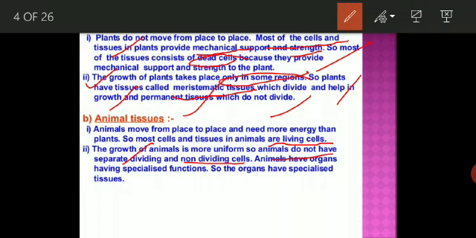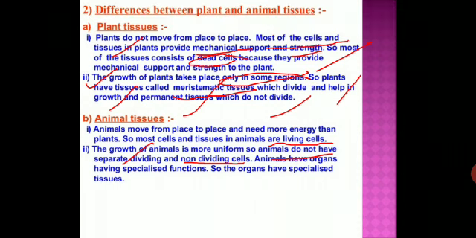Student, another difference between animals and plants is in the pattern of growth. Growth in plants is limited to certain regions, while this is not so in animals.